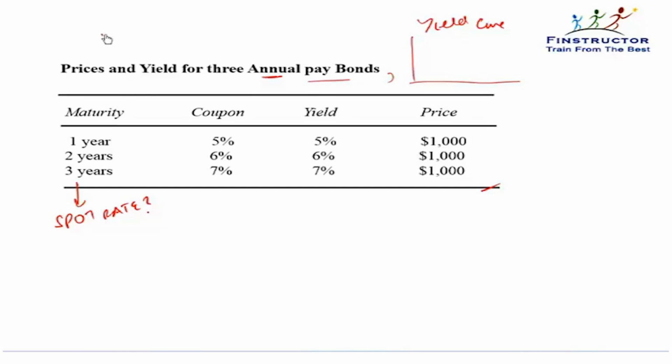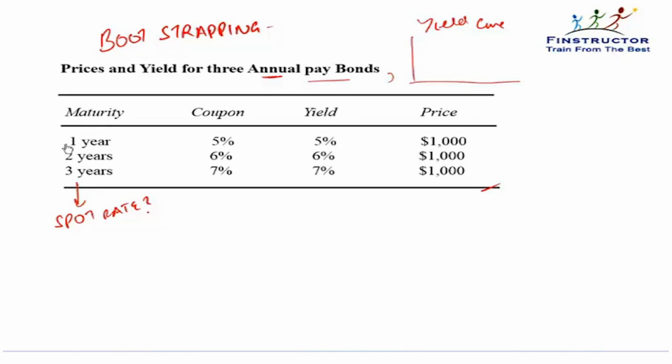So please note that this process is also referred to as bootstrapping to calculate the spot rates, because we studied that the easiest way to calculate the spot rates is to calculate the yield to maturity of zero coupon bonds or strips. The only problem is that zero coupon bonds may not be available for all maturities. So for 3-year, 4-year maturities, we may not have any zero coupon bonds available at all that are liquid or that are traded in the market. Hence, we may not get a good estimate of the 3-year or 4-year spot rate.